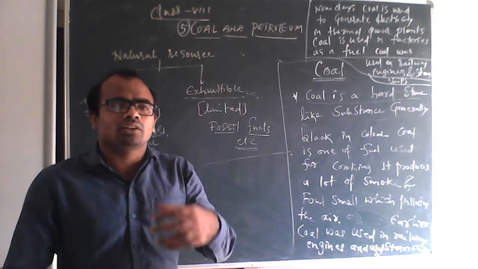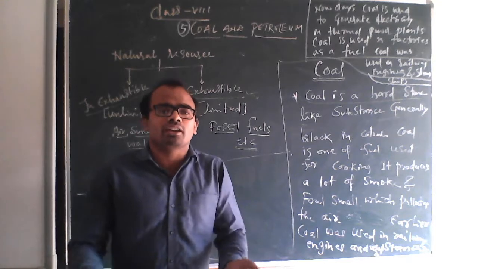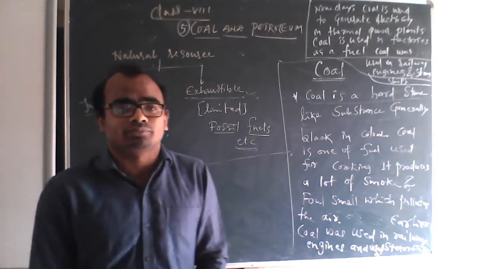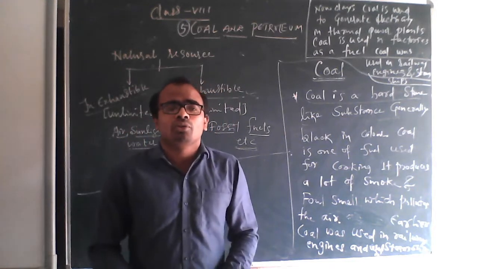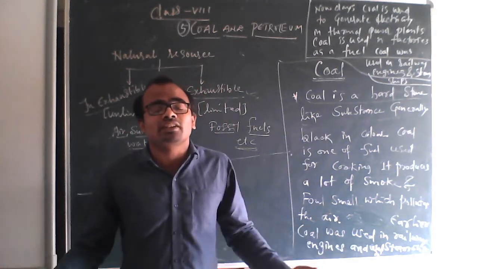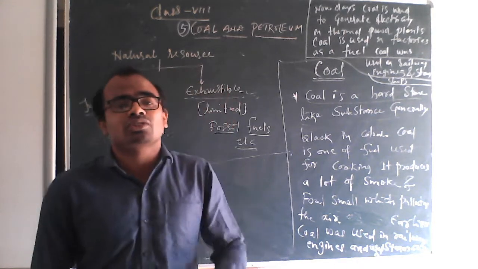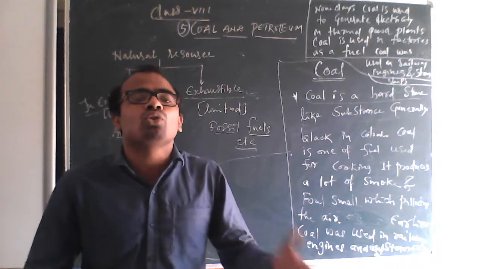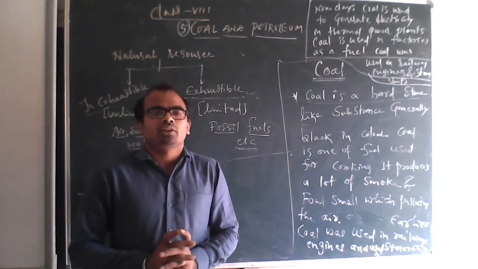After coal is burned, what happens? Smell is produced and the air gets polluted. What is the reason for main air pollution? Burning of coal, because a large amount of heat is generated. Due to the large amount of heat generated, it produces a kind of smell that pollutes the air, which we can call foul smell.